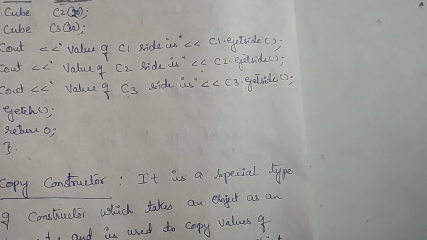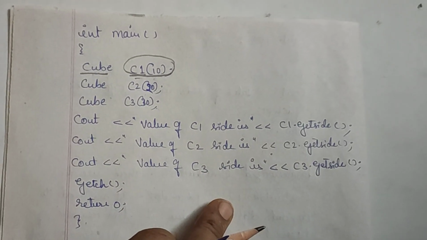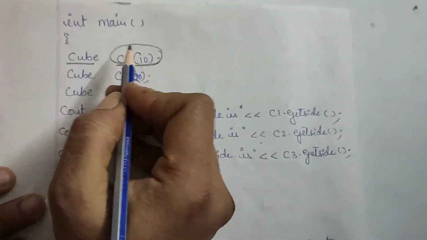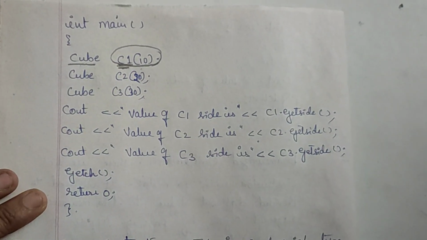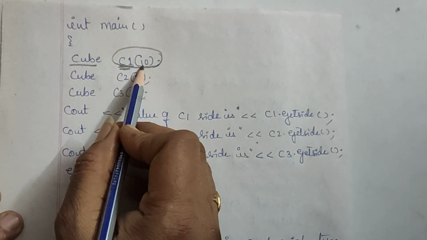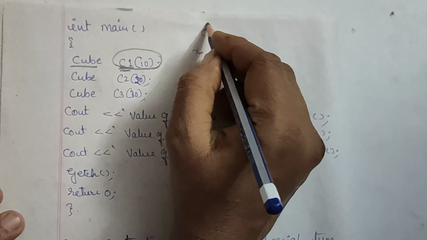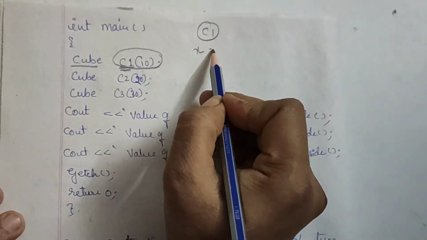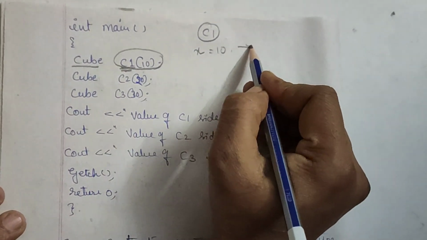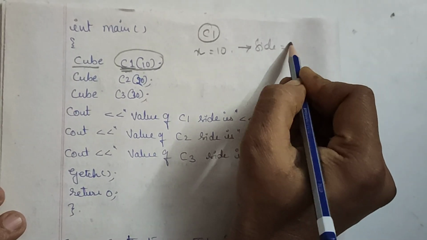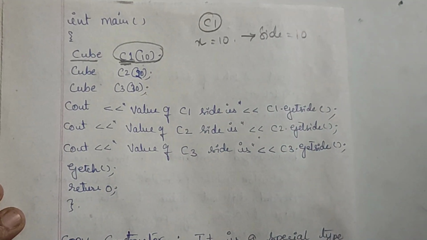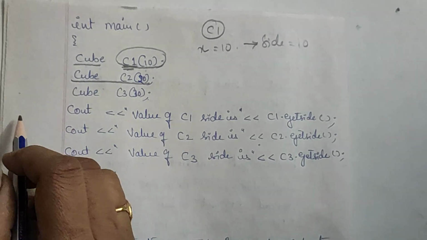I hope this point is clear, right? So when I am making a call using C1 as object, what value did I give? 10. So in place of x, 10 will be the value. That means in that case side is equal to 10. In the same way, take this one.